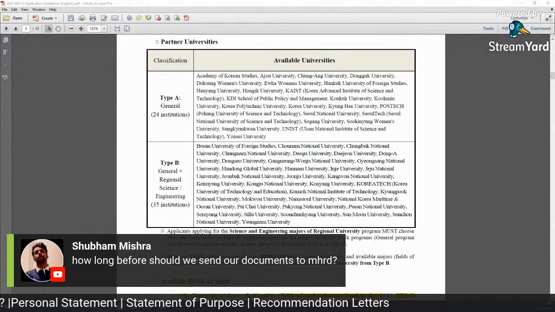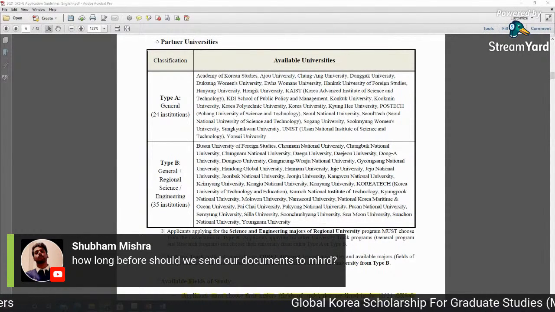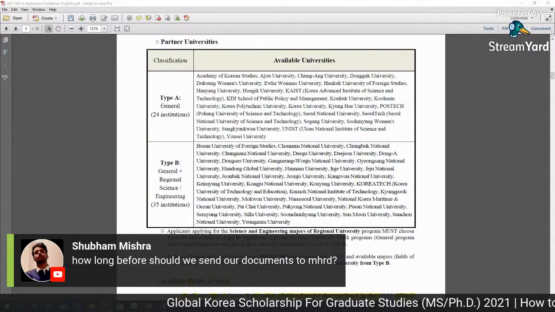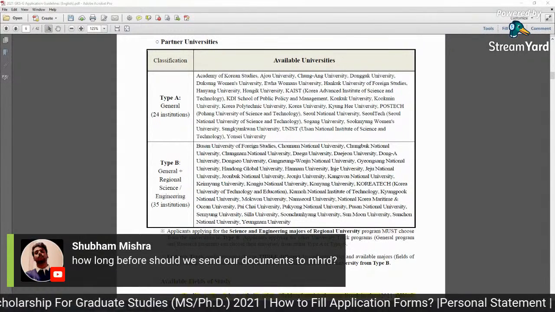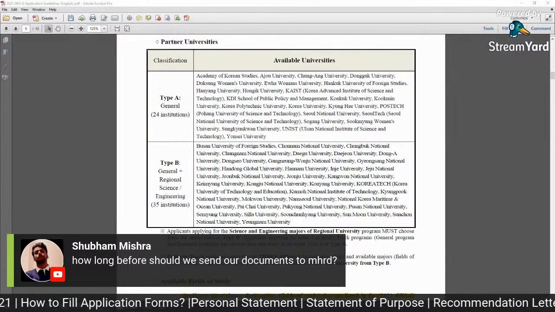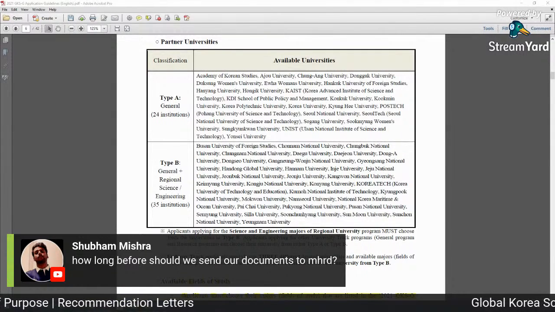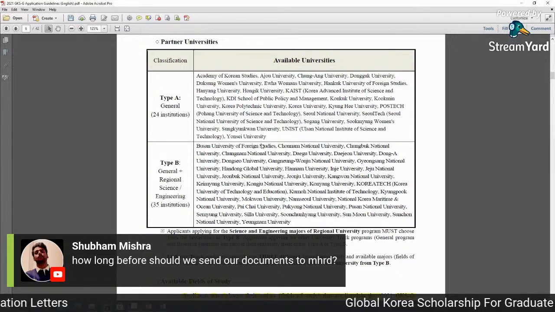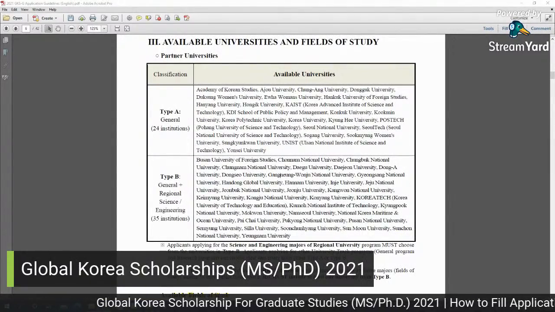How long before should we send our documents to MHRD? What is MHRD? If you are asking about the university, then I think it will take at least 8 days. So send it as early as possible, but make sure 6 to 8 days before the deadline, and then send an email to the corresponding person. The details are given in this file for each university and each embassy, so they can confirm whether they received the form or not.